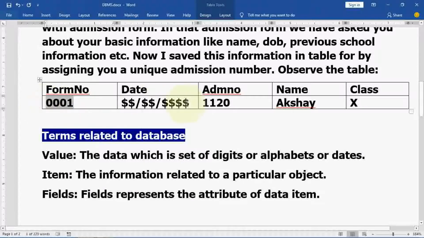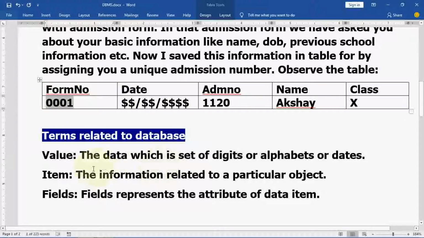This is a set of digits as well as alphabets. We can say date also; date is a separate entity for a database. Then again these are digits, these are sets of alphabets, and this is also one alphabet. These are all considered as a value. Each thing written in a particular box is known as a value.